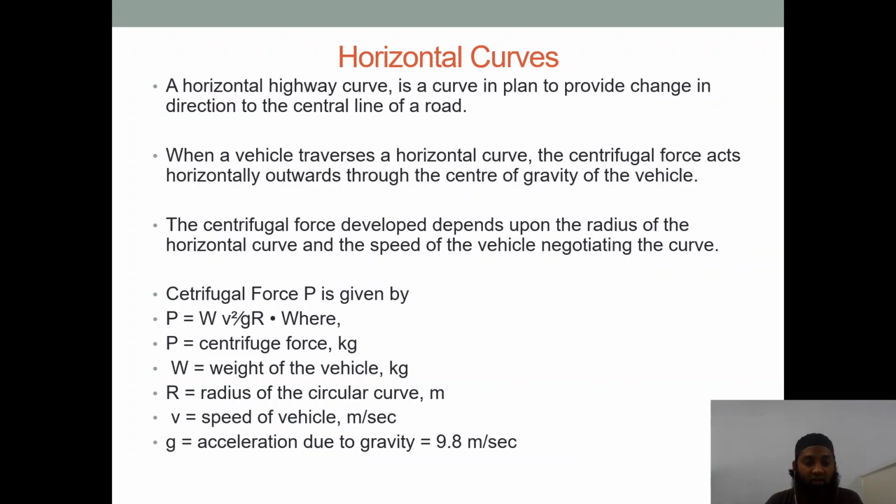Now let us see the formulas. Centrifugal force P is given by P = WV²/gR, where P is the centrifugal force, in kg, and W is the weight of the vehicle, in kg.